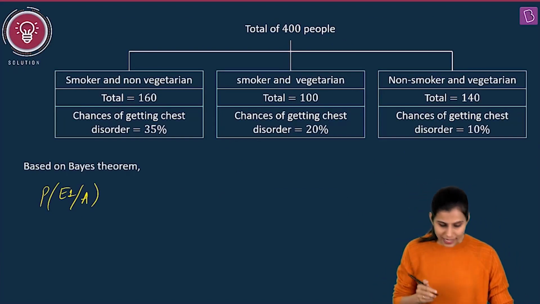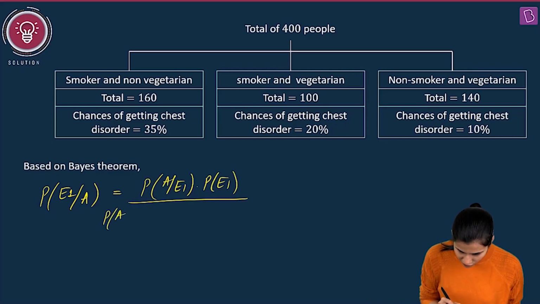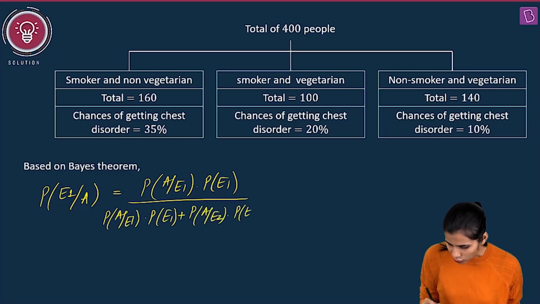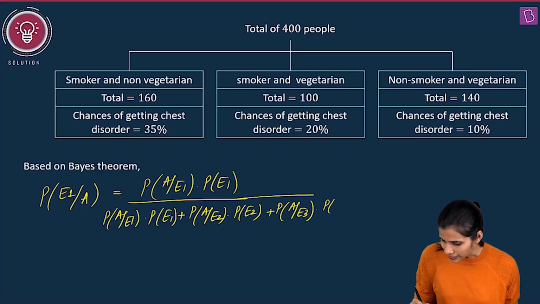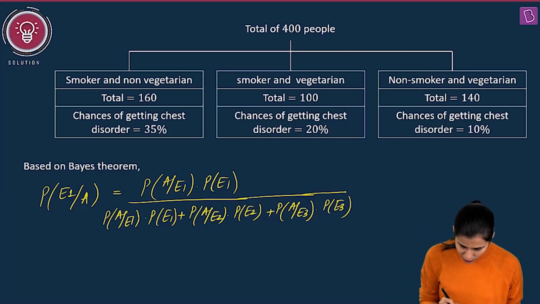But based upon Bayes' theorem, what is the formula? This is probability of A given E1 into probability of E1, upon probability of A given E1 into probability of E1, plus probability of A given E2 into probability of E2, plus probability of A given E3 into probability of E3. Remember? Basic formula, Bayes' theorem. Just plug in the values.